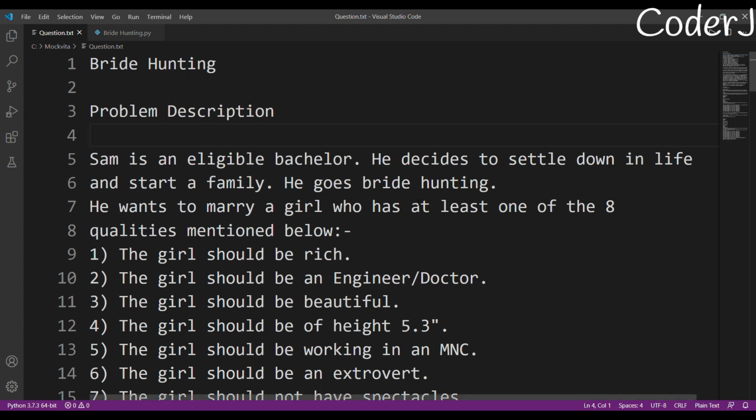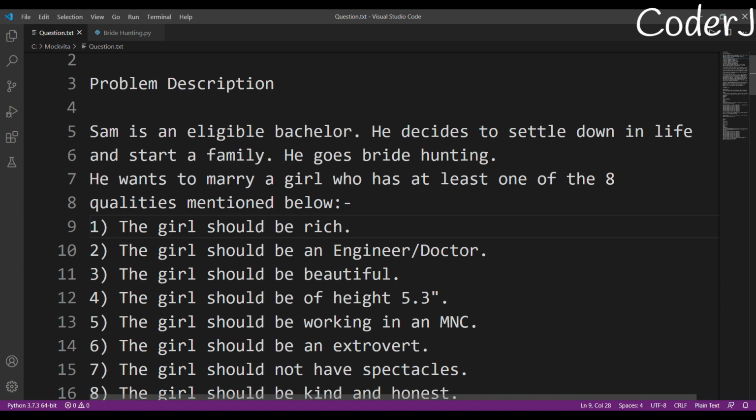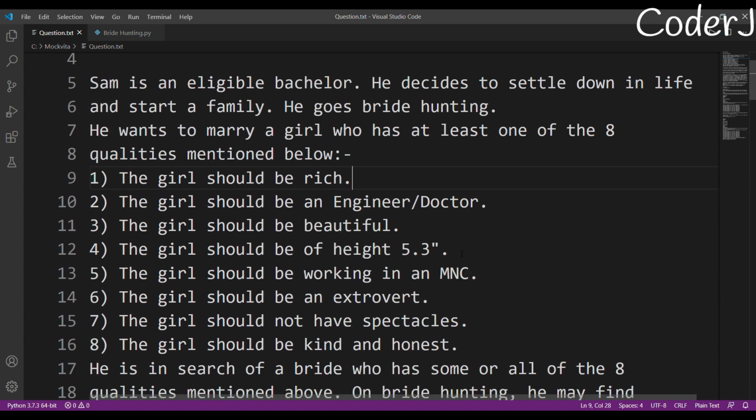All right, now let's move on to the problem description. Sam is an eligible bachelor. He decides to settle down in life and start a family. He goes bride hunting. He wants to marry a girl who has at least one of the eight qualities.